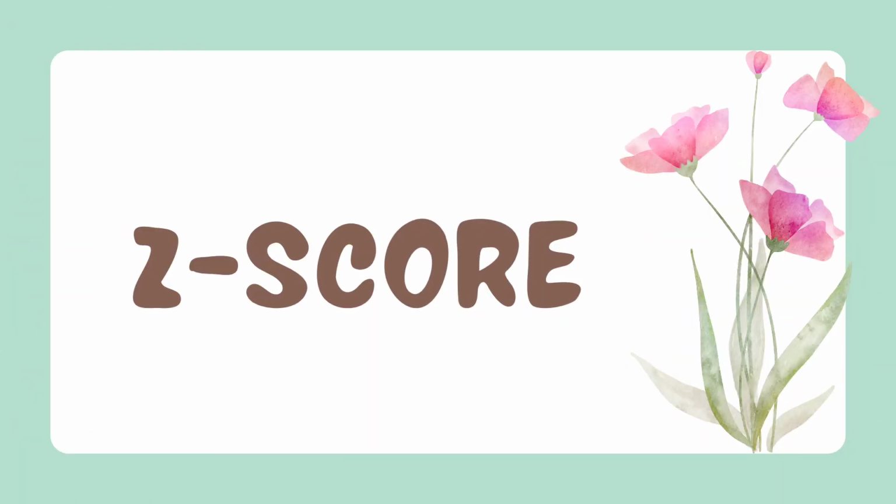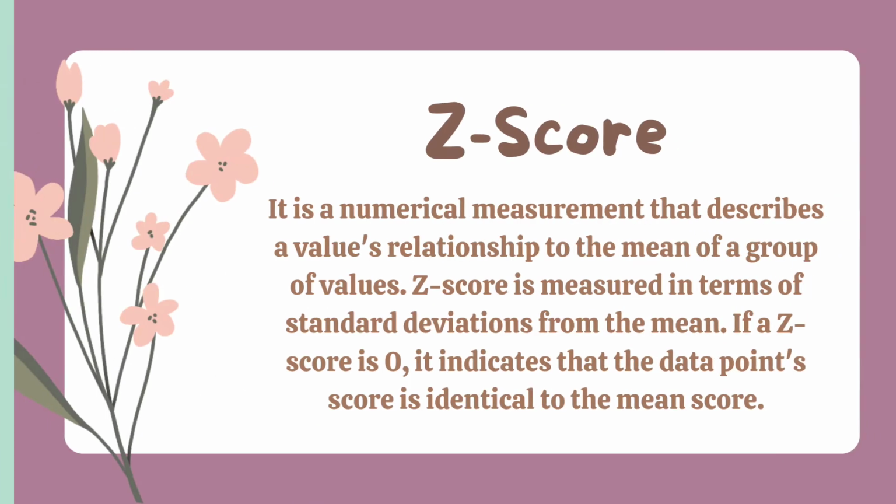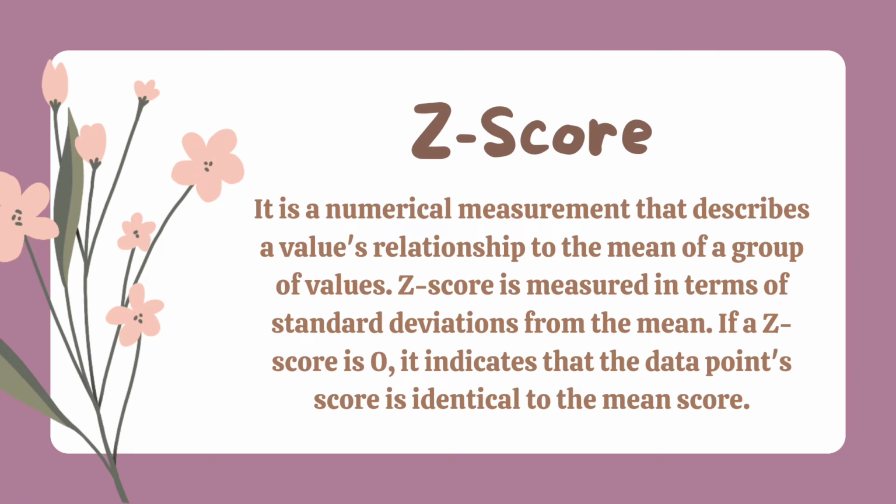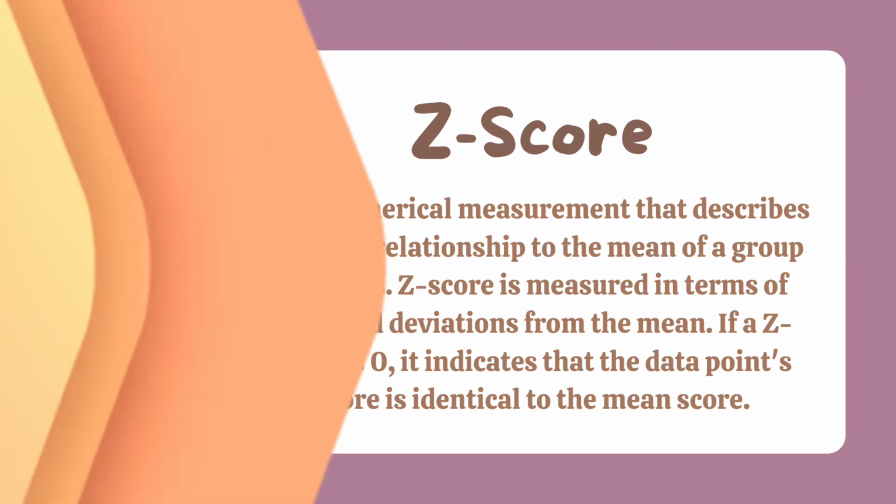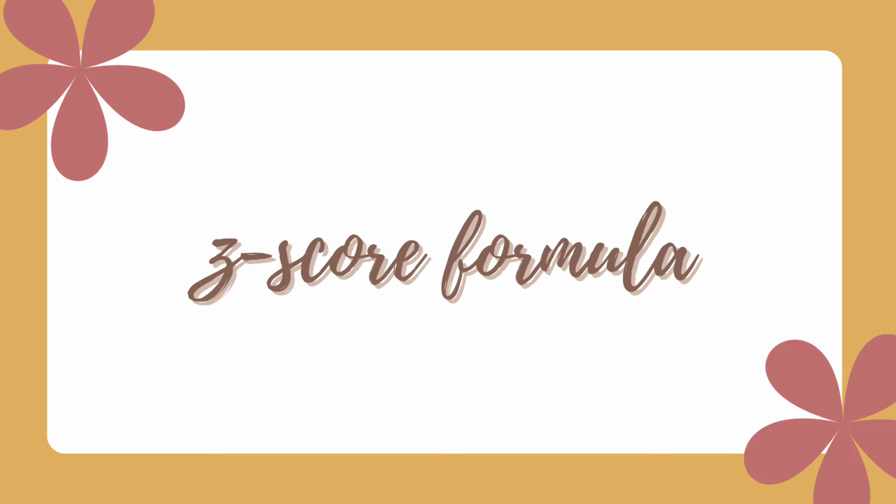Next is the z-score. What is the z-score? It is a numerical measurement that describes a value's relationship to the mean of a group of values. Z-score is measured in terms of standard deviations from the mean. If a z-score is 0, it indicates that the data point's score is identical to the mean score. So it gives you an idea of how far from the mean a data point is. More technically, it's a measure of how many standard deviations below or above the population mean a raw score is. So here is the z-score formula.